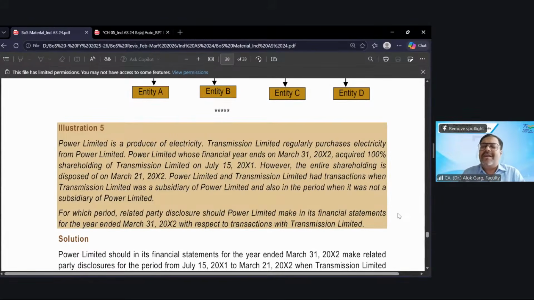So 800 crores of transaction has to be disclosed as a related party transaction. Now, the disclosure is not only of related party transactions, the disclosure is of outstanding balances also. Now, let's say on 31st March 20x2, 450 crore rupees of outstanding is receivable from Transmission Limited in the books of Power Limited. Transaction we understood, 800 crores. What are the outstanding balances which we are going to disclose? Sir, whatever the outstanding, we have to report it.